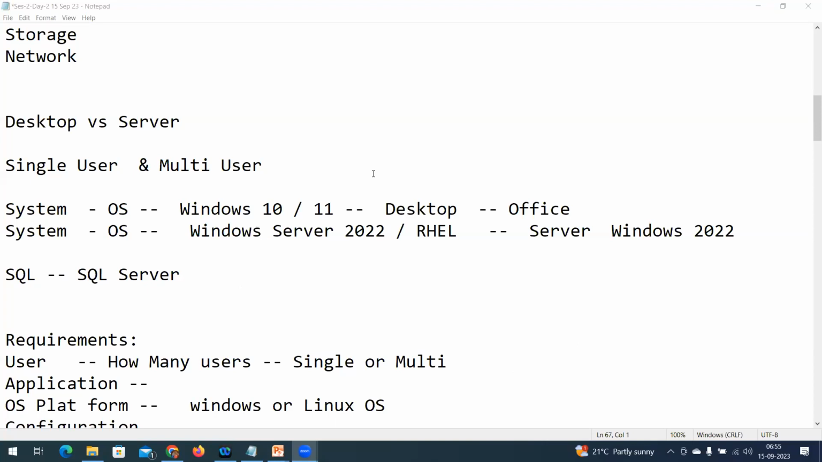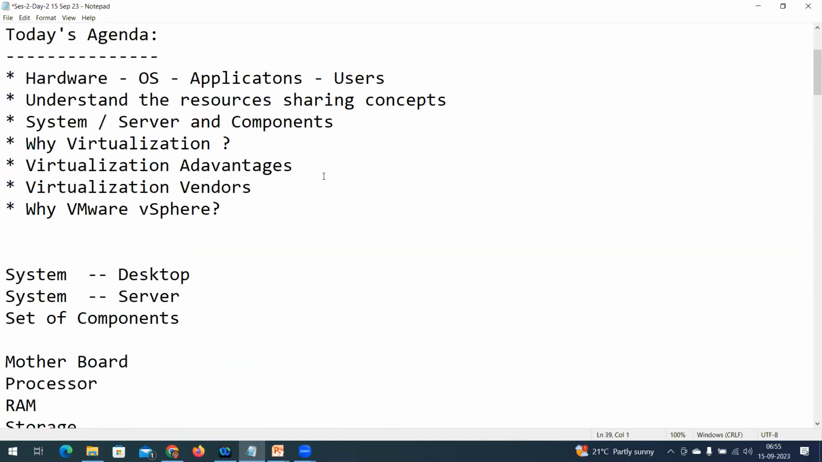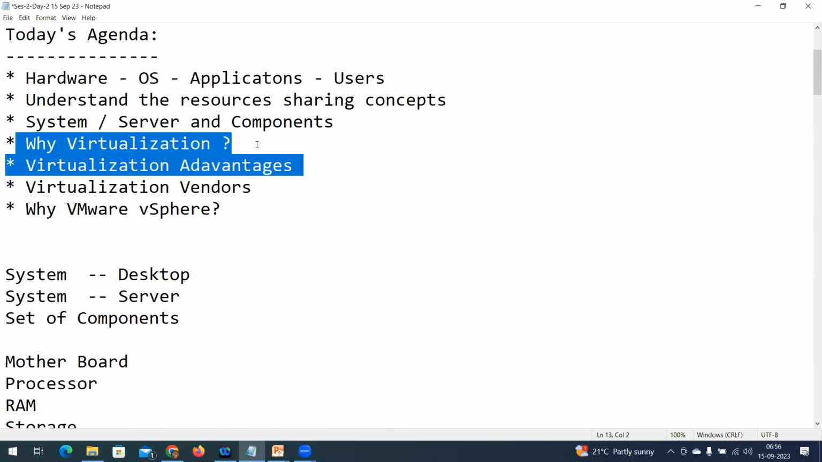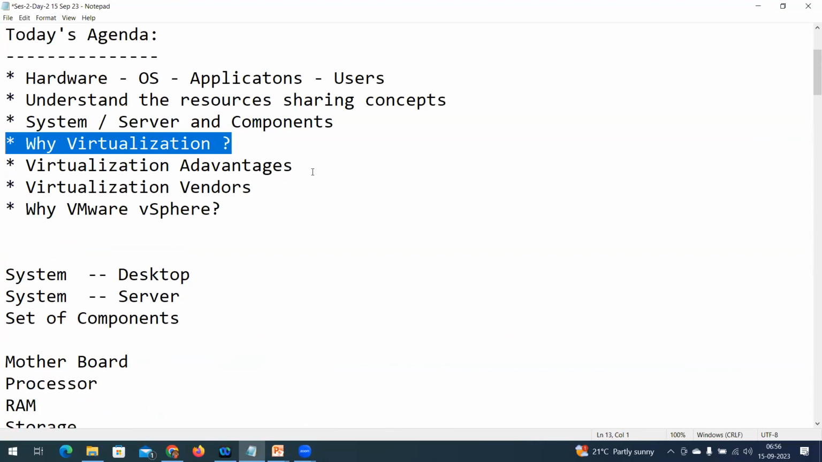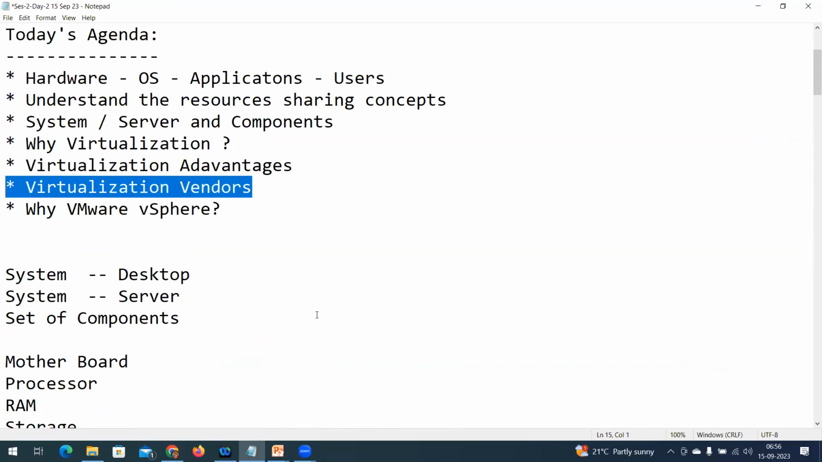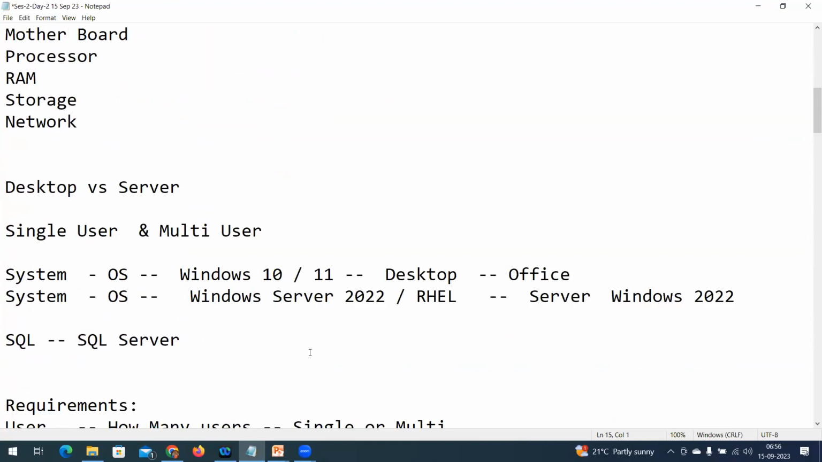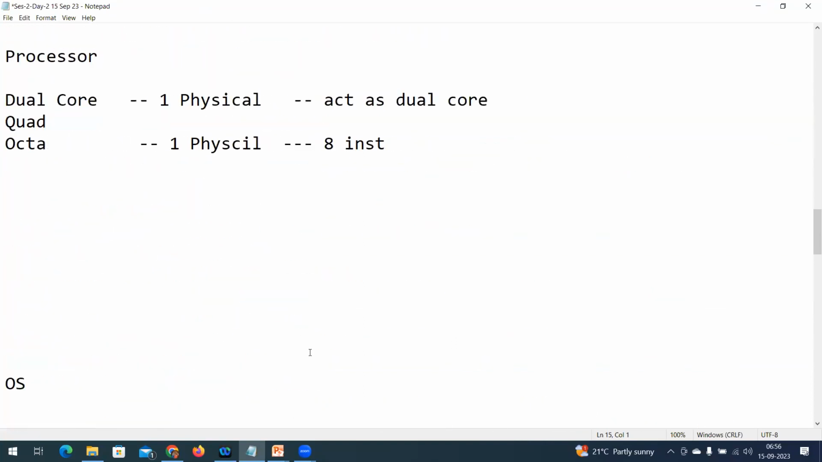Any questions? Now, we discussed why virtualization and the advantages of virtualization. Now, virtualization vendors. What are the virtualization vendors? There are different virtualization vendors like